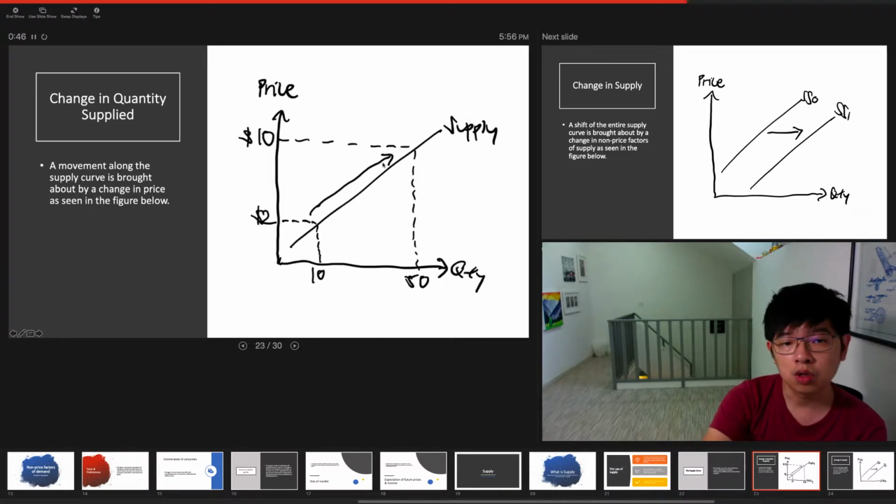Now, what will cause a movement along the supply curve? If there's a change in price. Okay, this is $2. If your current price is $2, you are supplying 10 units. If your price goes up from $2 to $10, you can see that the quantity supplied increases from 10 units to 50 units, which causes a movement along the curve. So a change in price will lead to a change in quantity supplied, which is a movement along the curve.